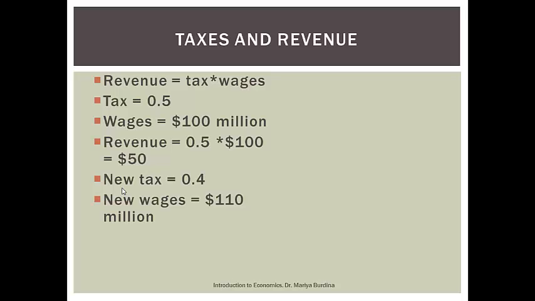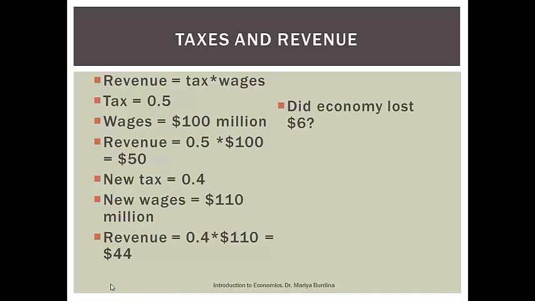Some people now think, hey, I no longer have to pay that higher tax. So now that second earner is going to go back to work. As a result, we increase economic activity. We create new wages. So wages increase to $110 million. That's just for example. Let's calculate the revenue. The revenue is now $44 million.